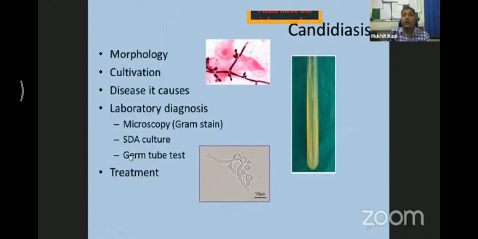You can even expect one of the SAQs which I haven't mentioned in the previous slide, that is the germ tube test. Germ tube test, what is the aim? It is to differentiate between Candida albicans and non-albicans. How you perform the germ tube test is very important, and how you interpret the germ tube test is very important. If you look at this figure, the cell wall has been extended into a germ tube. This is a true germ tube which is formed by Candida albicans and not other Candida species. And of course, you need to write about the treatment. There are a few antifungals which you need to remember, and they are commonly used for all fungal infections. So this is how you should go about the short answer question on candidiasis.